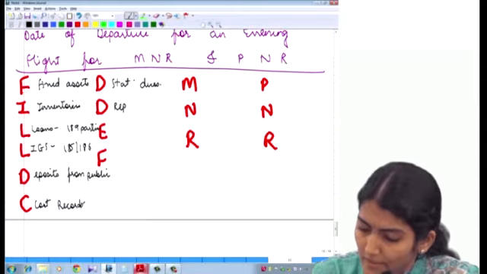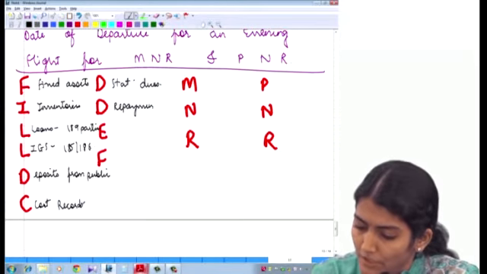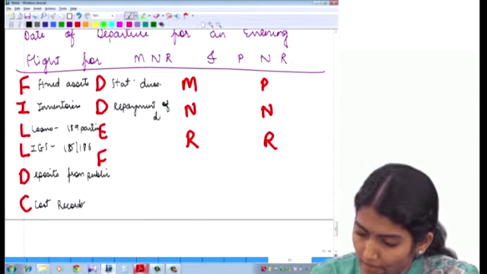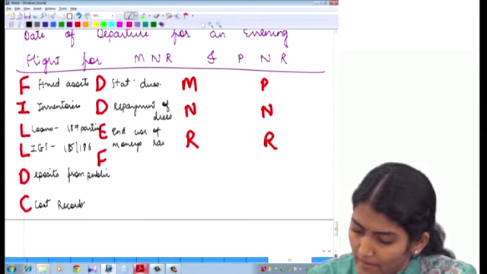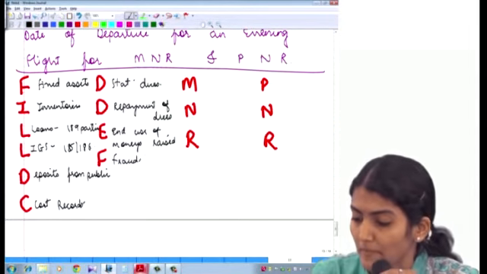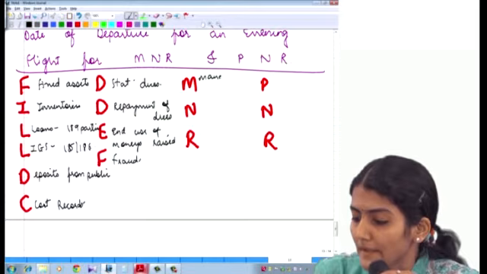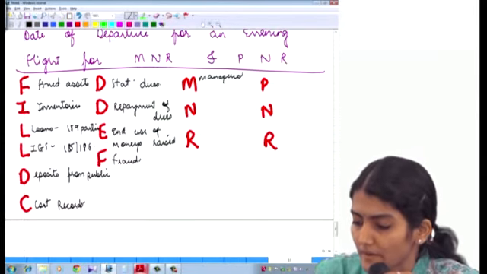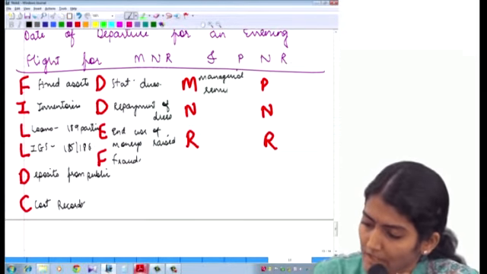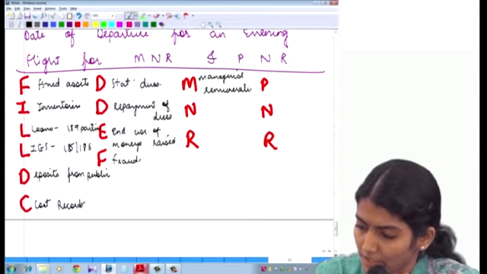Next D is for the repayment of dues. Then E is for end use of monies raised. F is for fraud. Then M is for managerial remuneration.